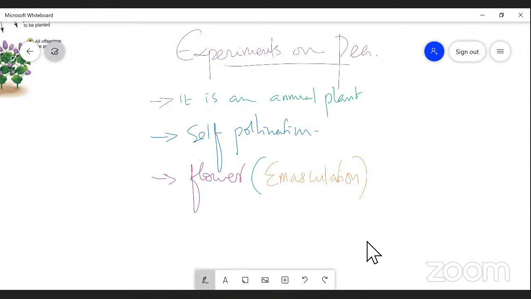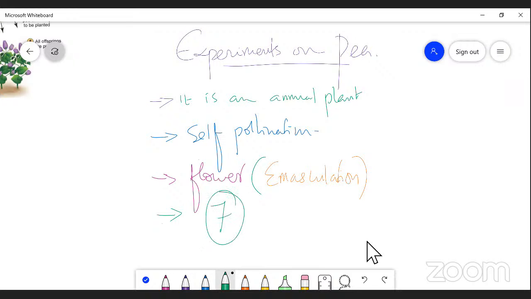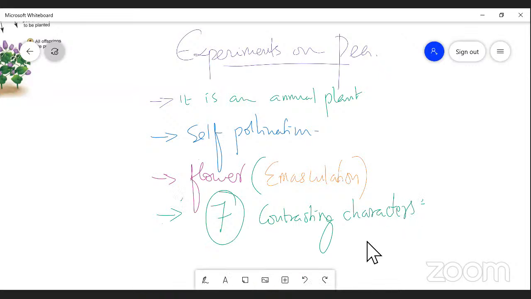So next, he concentrated on 7 contrasting characters. Mendel concentrated on 7 contrasting characters. What are the 7 contrasting characters? Let me point out.